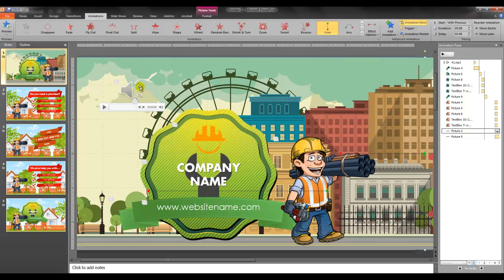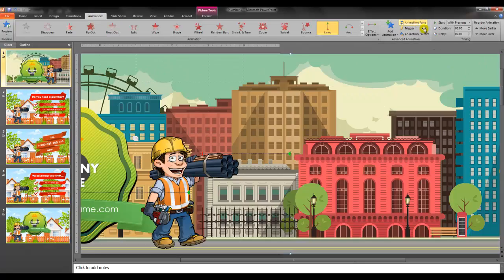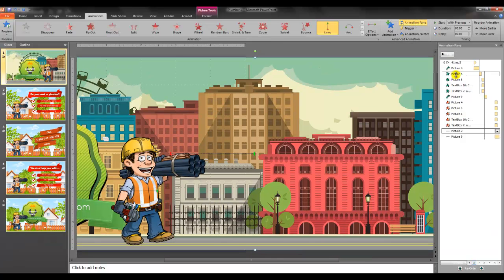If you want to see the animations, just go to the Animations tab and click on Animation pane, and you can see here each animations that was used in the template.